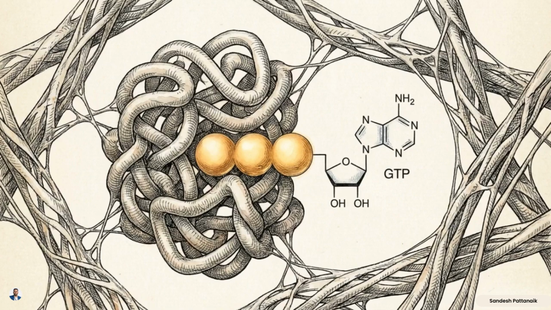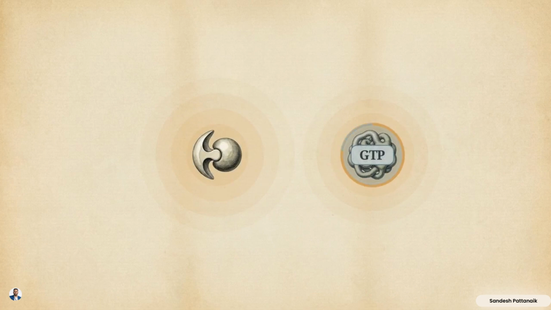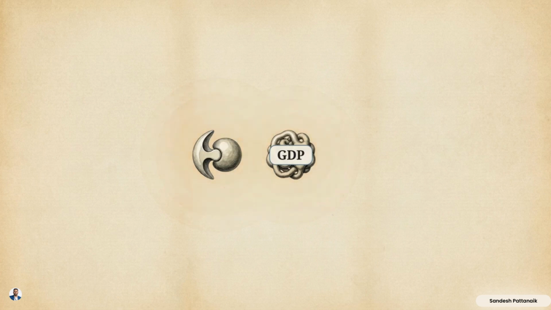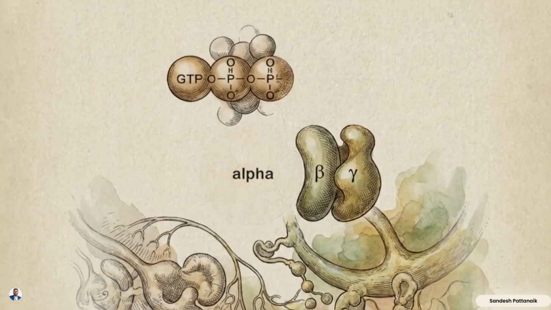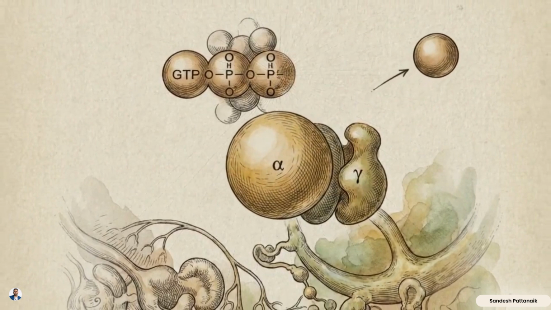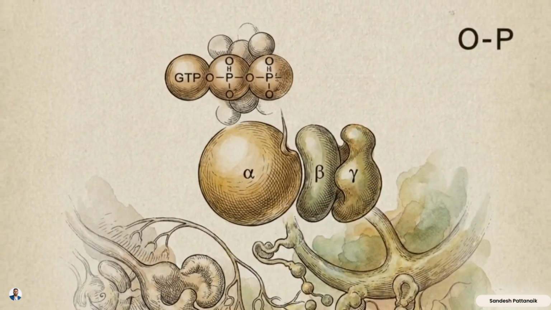But biological systems require constraints. A cellular signal cannot run indefinitely. To prevent runaway activation, the alpha subunit possesses intrinsic GTPase activity. Over a period of several seconds, the alpha subunit slowly hydrolyzes its bound GTP, converting it back into GDP. This chemical reduction forces the alpha subunit to deactivate and reassociate with the beta-gamma dimer. This intrinsic GTPase activity functions as a strict molecular timer. It ensures the amplification cascade lasts long enough to be effective, then shuts off automatically.